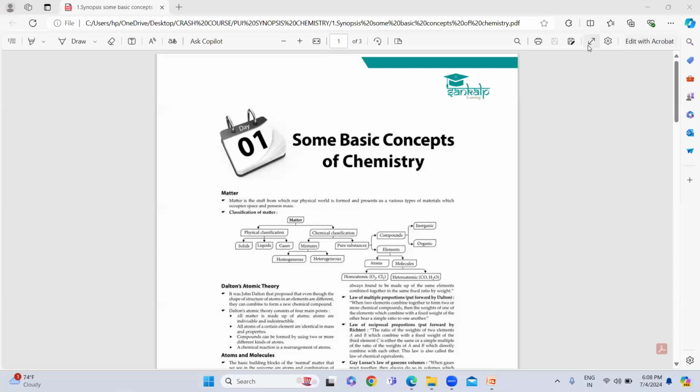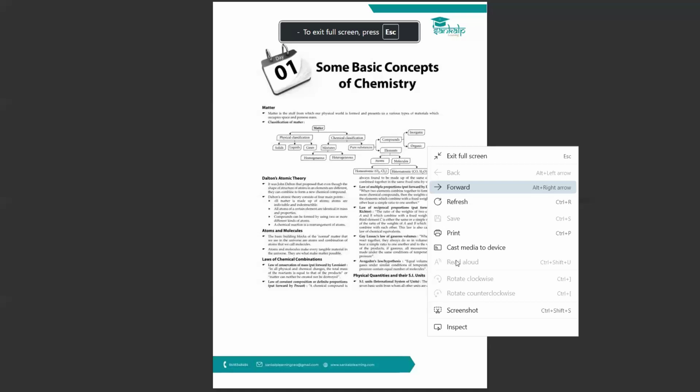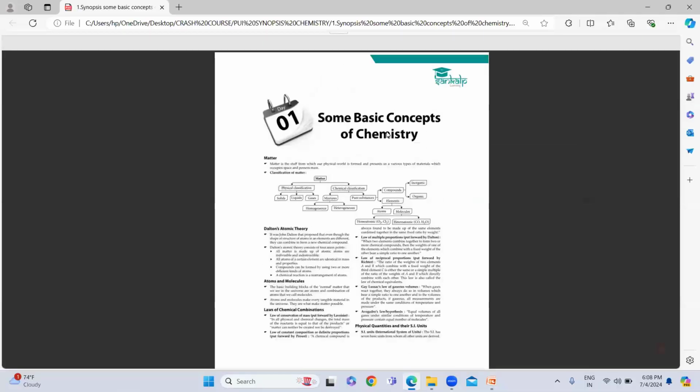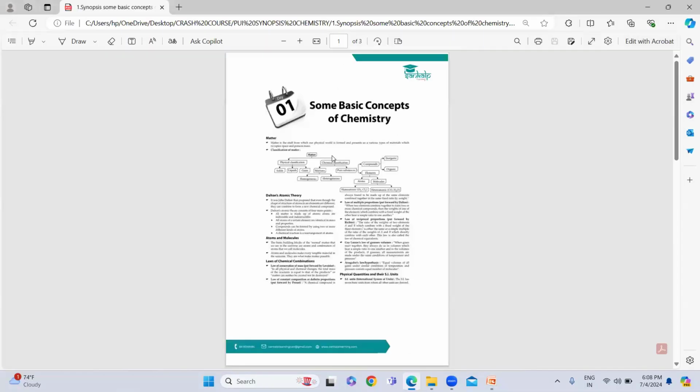So what do you mean by synopsis? Synopsis is nothing but short notes. So what is chemistry basically? Chemistry is nothing but the surrounding. We are surrounded by chemical things, right? So matter is one among that. So first we deal with something called matter.